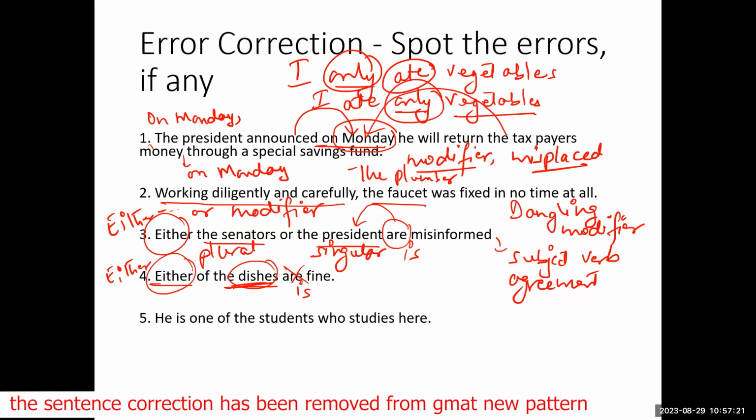Okay. But then you have, let's say, the number 5 statement. It says, "He is one of the students who studies here." Is this correct?